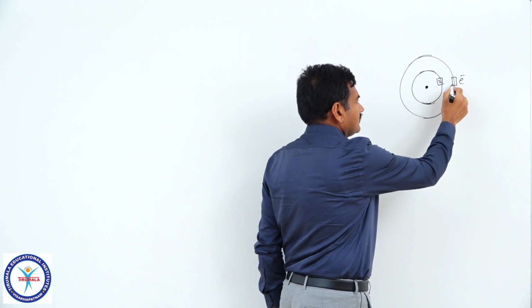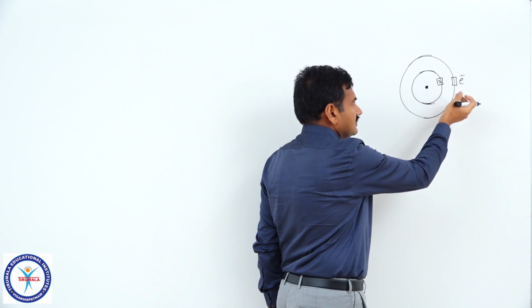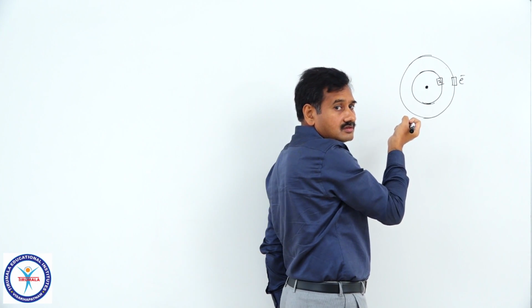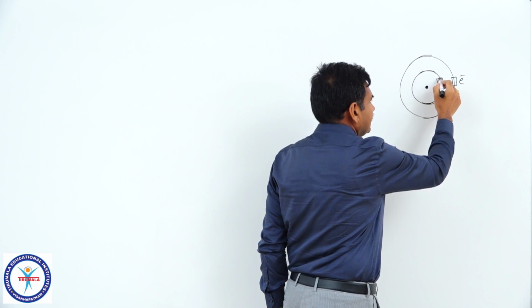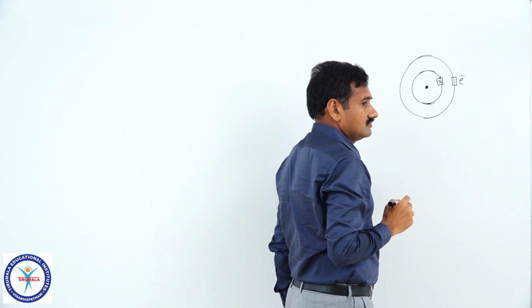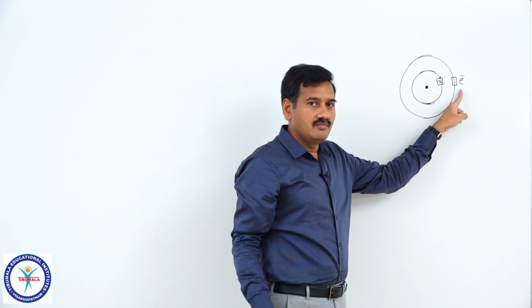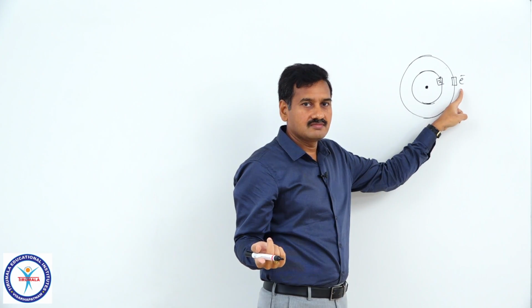No doubt this electron is under the influence of the nucleus of the atom. That nucleus has a tendency to attract that electron. That force is definitely there. In addition to that, the electrons present in the inner orbits will repel the electron or not? Between one electron and another electron, definitely there must be a repulsion.